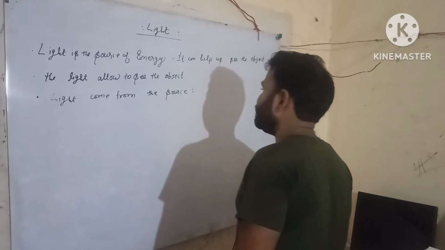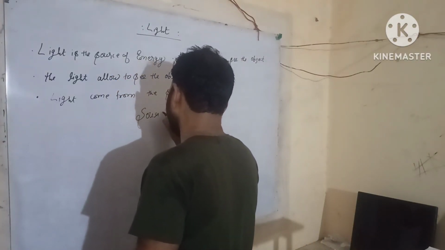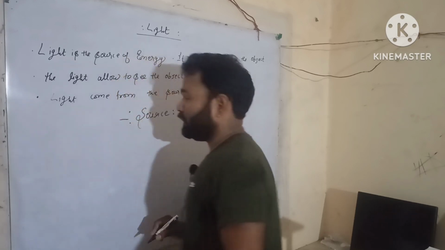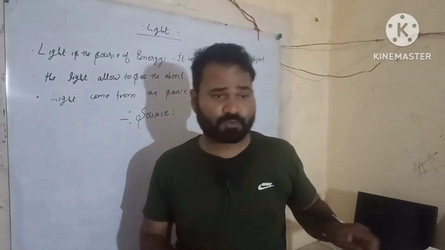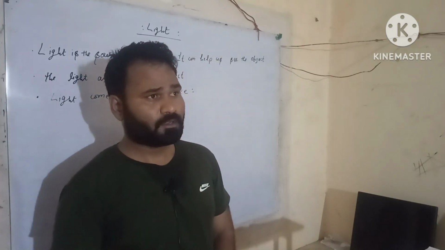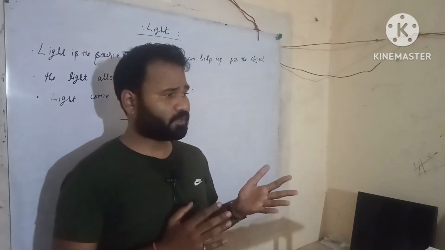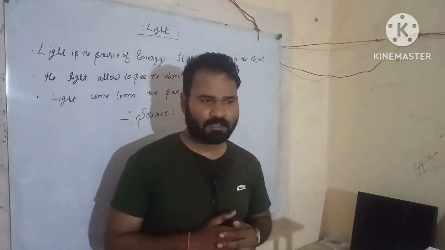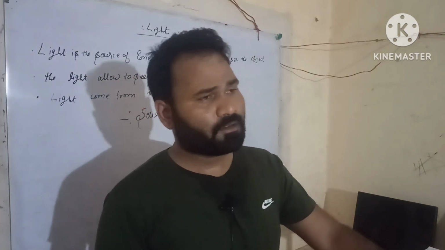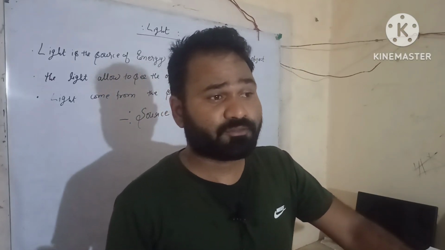Now we learn about the source. What is the source? Light is the source of light. There are many examples of source of light, for example, torch, mobile flash, candle, electric bulb. Then we know the definition of source of light.